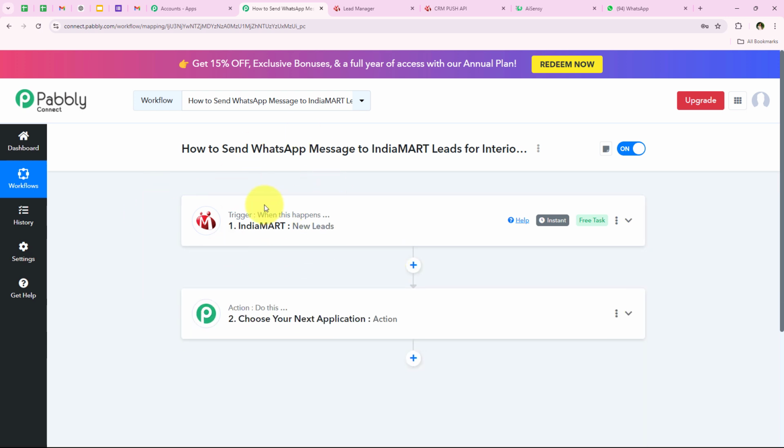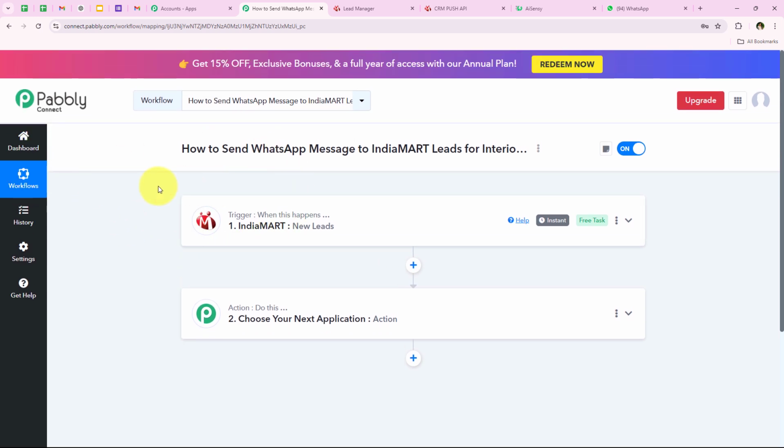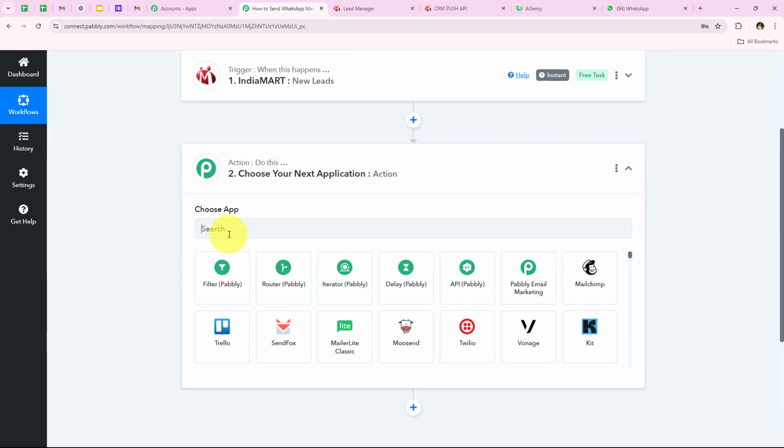And now what will happen is that as soon as a new IndiaMART lead is captured, automatically the details would be captured right over here in our workflow too, so that we can further send them an automated WhatsApp message. So yes, as you can see that we have successfully completed our trigger step. So now we are going to move on towards our action step.